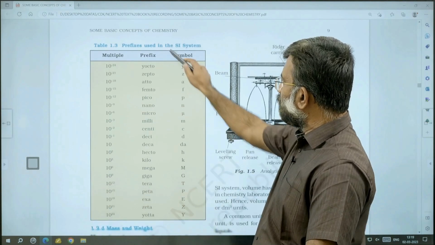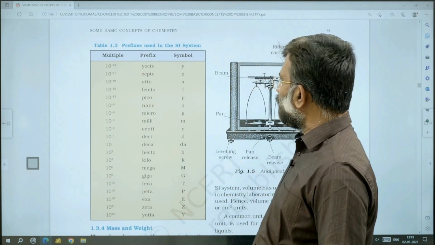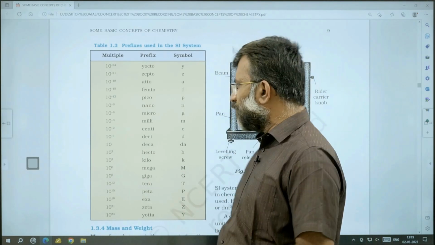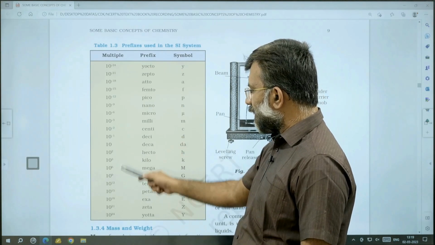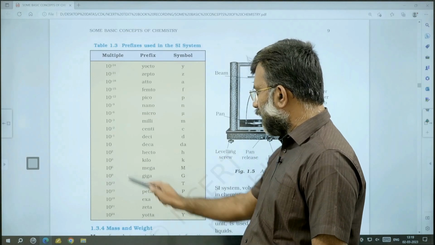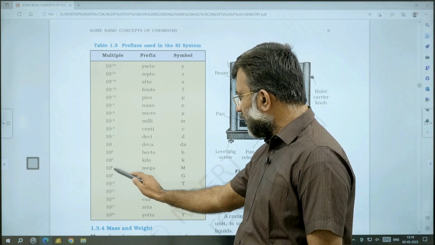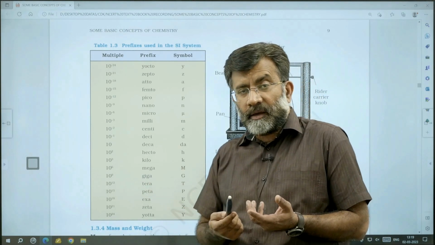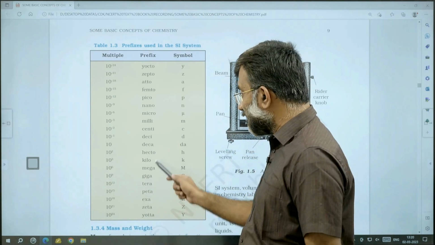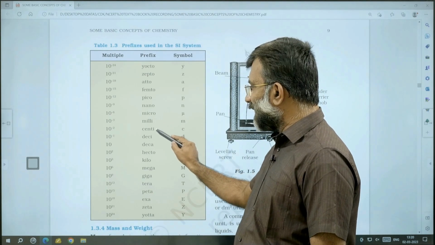And see, this is an important area. Table 1.2, prefixes used in the SI system. I think many of you know various higher prefixes and lower prefixes, like 10 deca, 10 raised to 2 hecto, 10 raised to 3 kilo, 10 raised to 6 mega. I don't believe anybody doesn't know what kilo is. I'm sure there is nobody who doesn't know what milli, centi, etc. are.